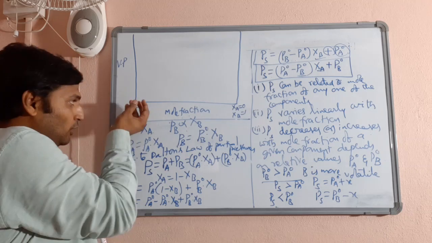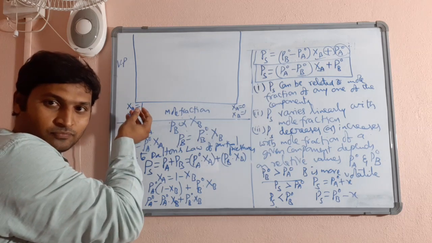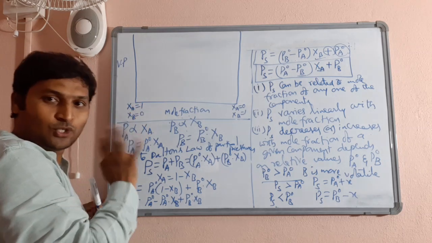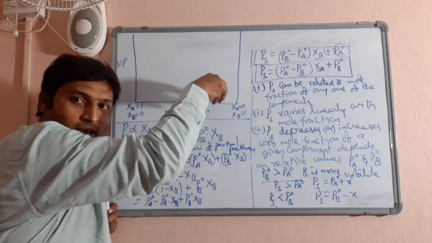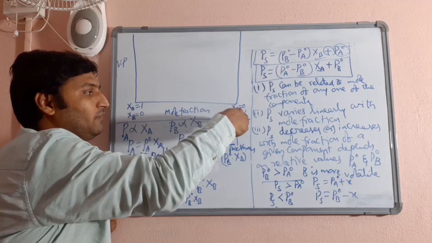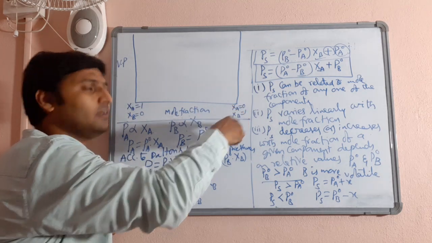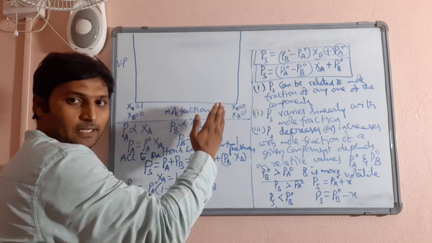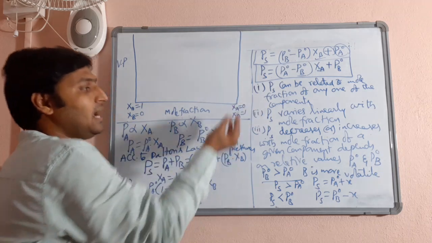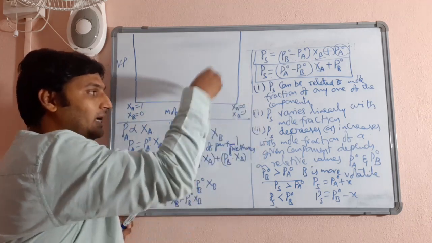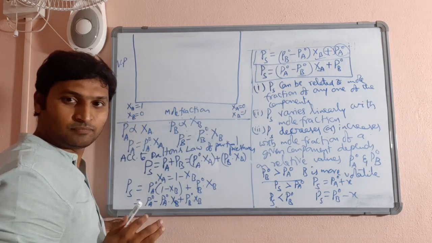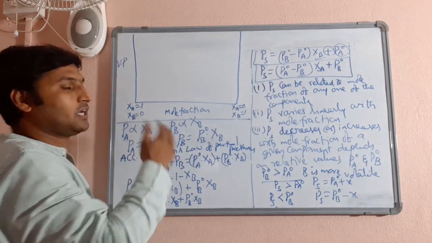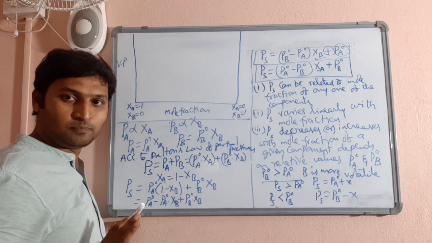I took pure liquid A and initially there was no liquid B. I went on adding B, so that the mole fraction of B is increasing further. If you are understanding from this end, I started with pure liquid B, went on adding A and the mole fraction of A is eventually increasing. Okay, but mole fraction of one of the components being 0 is theoretical.